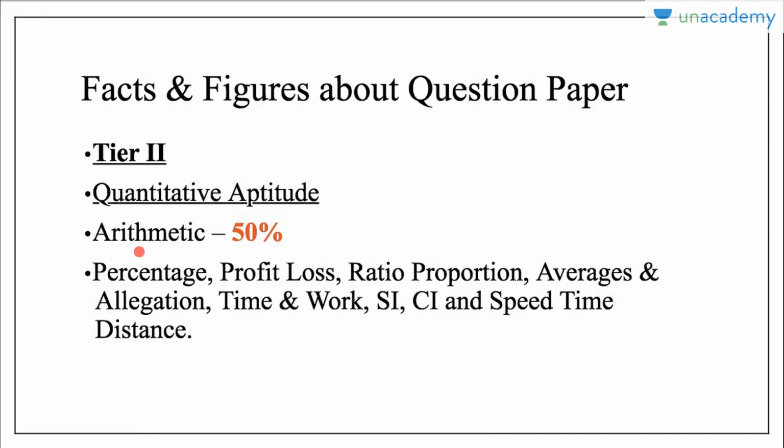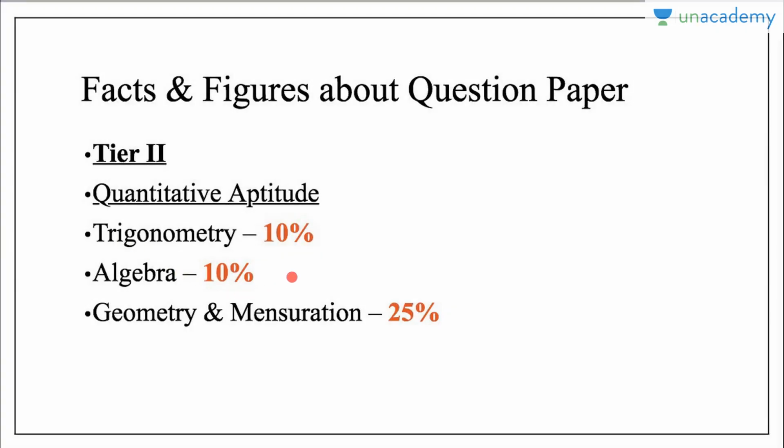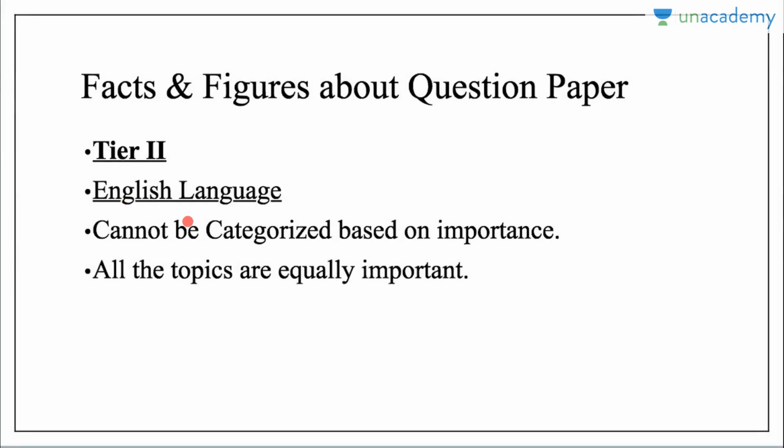Then if we talk about tier 2, we'll have 50% of arithmetic weightage, and then trigonometry, then algebra and geometry and mensuration. And in the English language, we cannot categorize because almost 200 questions are asked. In these 200 questions, all the topics are equally distributed. So we cannot categorize what to study or not to study for tier 2.